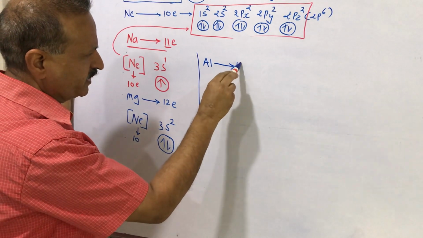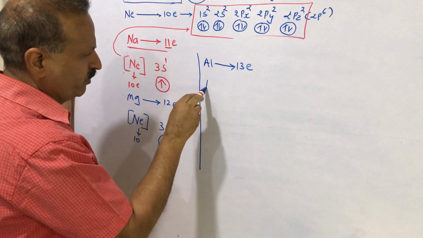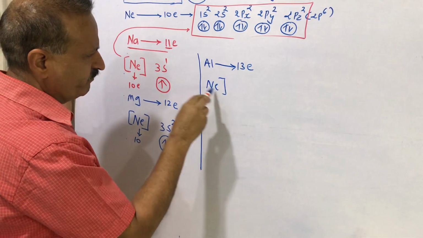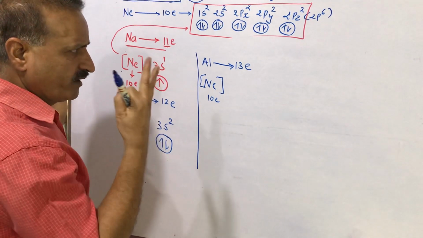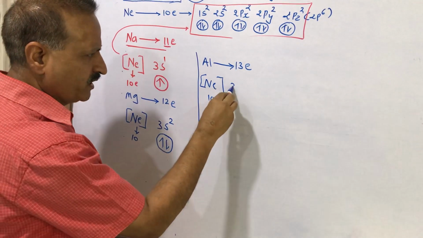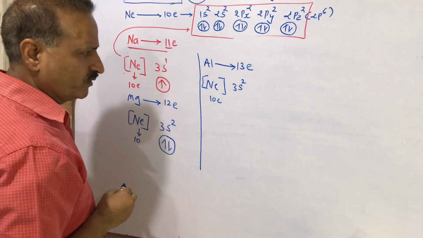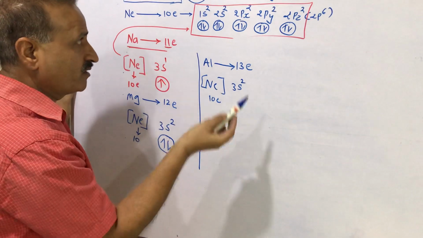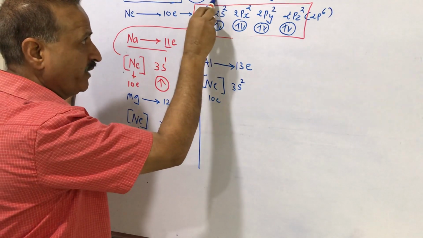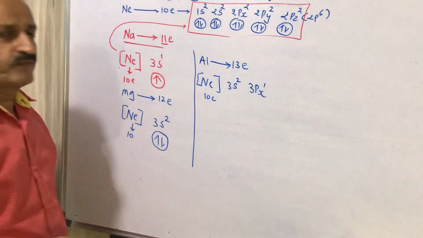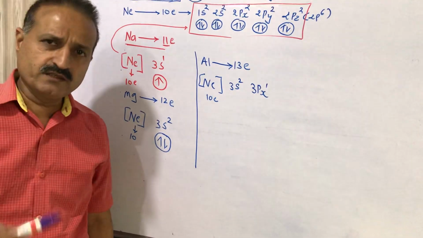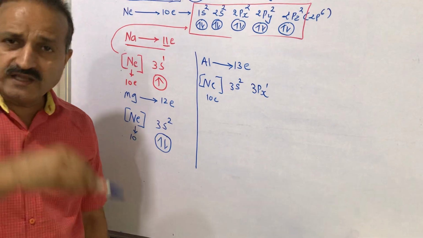Now we can easily understand electronic configuration for aluminium. Aluminium has 13 electrons. Neon we have written means we have filled 10 electrons. Now we need 3 more electrons. 3s will complete 2 electrons, so it is 12 electrons. Then the turn will come for 3p, so we have 3px1, then 3py1, then 3pz1, like that.